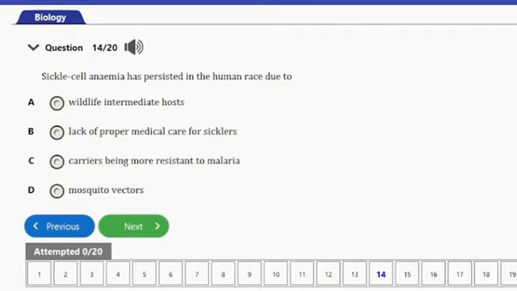So guys, the answer to this question is option C. Sickle cell anemia has persisted in the human race due to the carriers being more resistant to malaria. This is because sickle cell trait provides a survival advantage actually. So individuals with one sickle gene are less likely to die from malaria. Actually this phenomenon is an example of polymorphism, genetic variation which leads to different traits in a population.